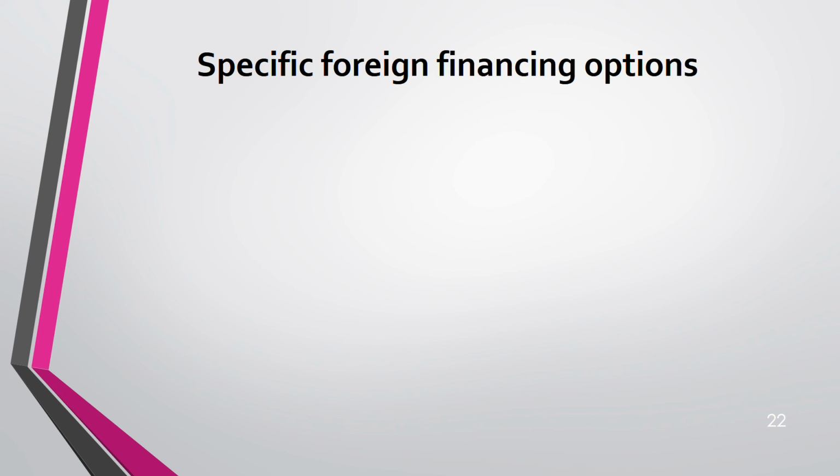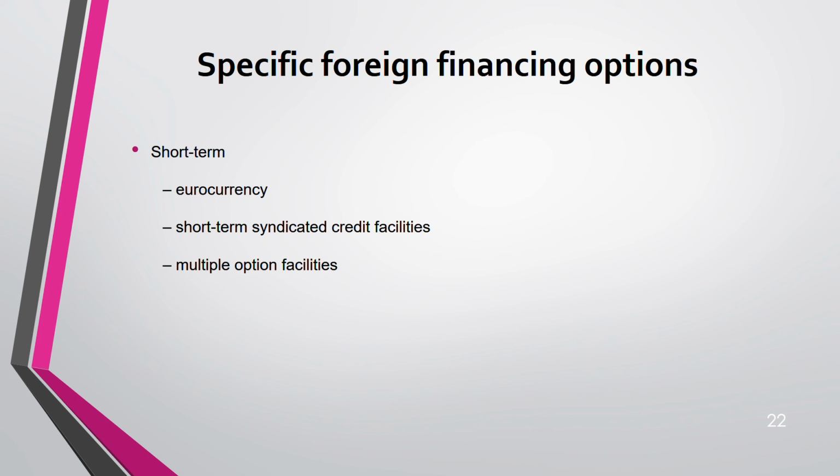Specific foreign financing options. It could be for short term. If it's for short term, like euro currency, short term syndicated credit facility. Please go and read what is euro currency. Multiple option facilities are there. Euro notes are there. For long term, euro bond, syndicated loan. Okay, that's it for this.